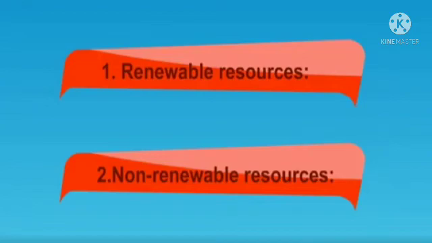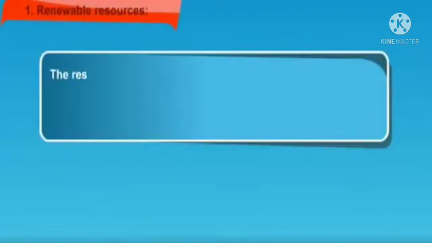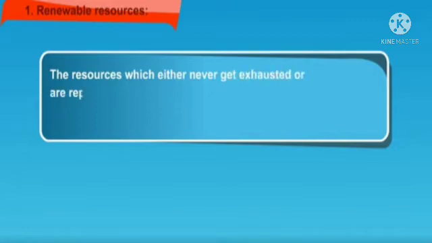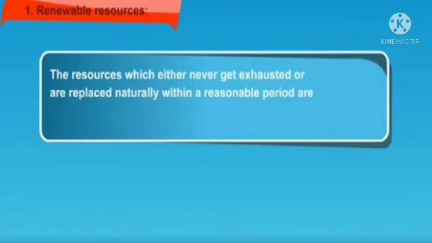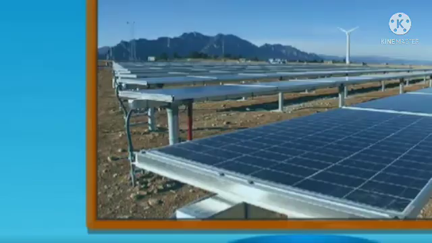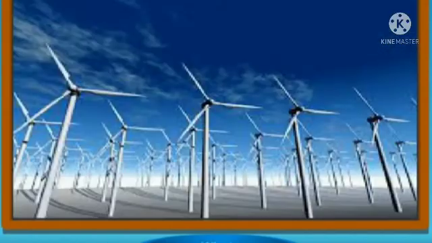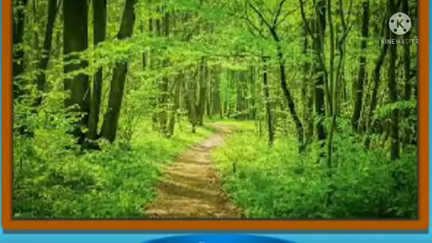Types of natural resources. Natural resources are classified into two groups: renewable resources and non-renewable resources. 1. Renewable resources. The resources which either never get exhausted or are replaced naturally within a reasonable period are called renewable resources. Sunlight, water, wind and forests are some examples of renewable resources.